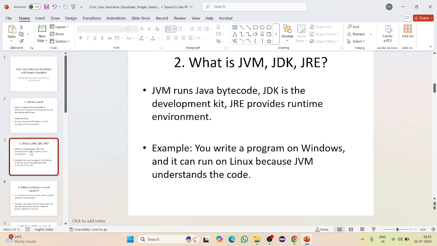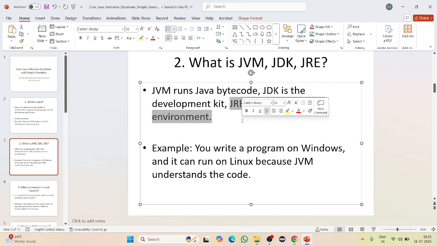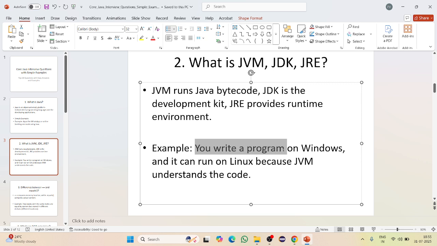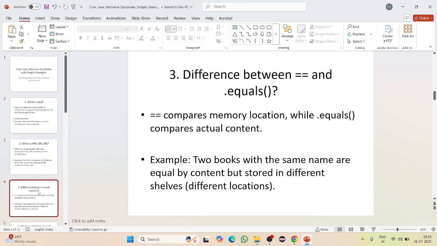And what are JVM, JDK, and JRE? JVM is the Java Virtual Machine that runs Java bytecode. JDK is the Java Development Kit that is used by the developer. And JRE is the Java Runtime Environment, which provides the runtime environment for running the application. So you write a program on Windows and can run it on Linux because the JVM understands the code. That is also called platform independent.